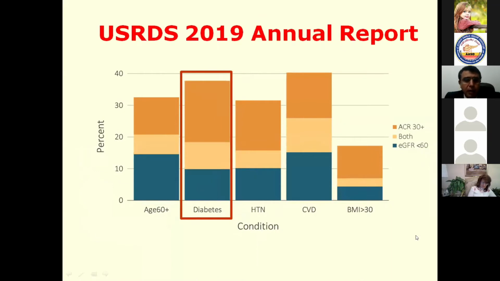And according to the USRDS 2019 annual report, how can the disease present in diabetic patients? Usually there is a reduction of the GFR below 60 in 10% of the situations. There is an increased albumin-creatinine ratio in about 20% of the patients. And we have also both combined, the reduction in estimated GFR and the increased albumin-creatinine ratio, in about 10%. In the whole process, we approach 40% with abnormalities which may occur in diabetic patients.